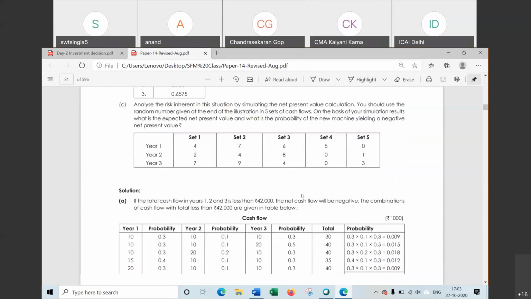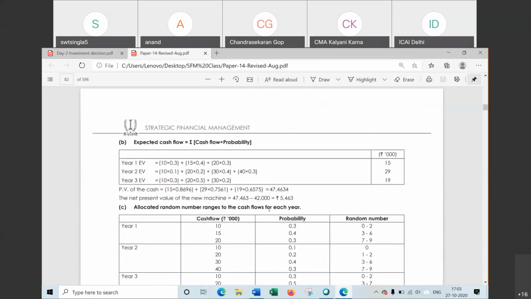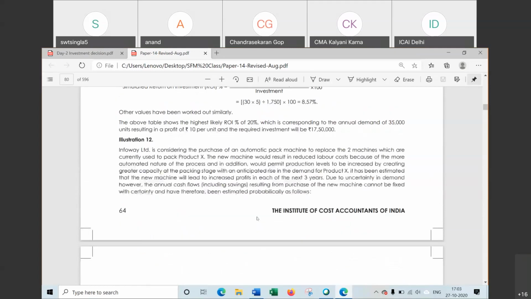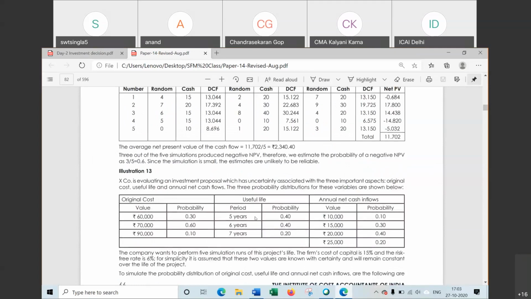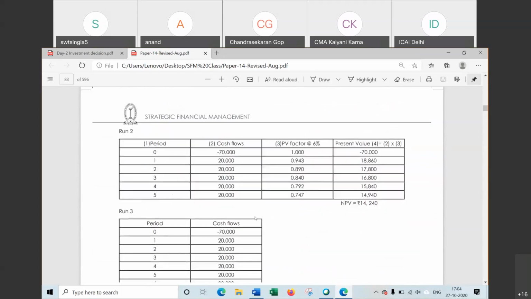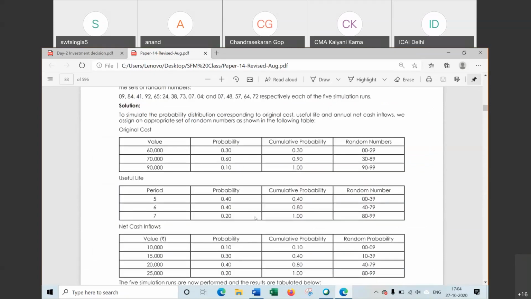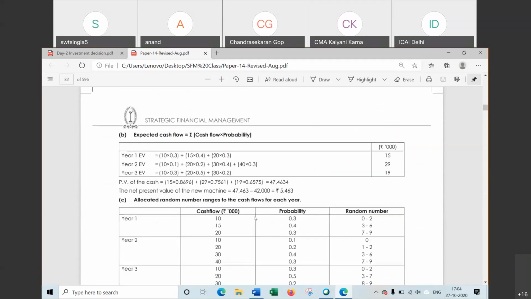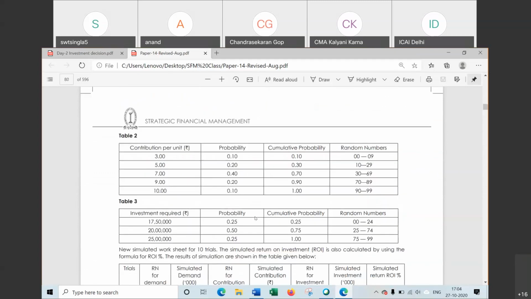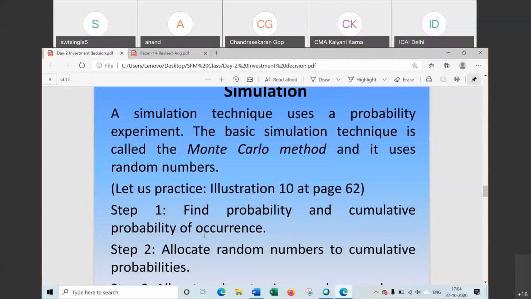2 questions are for simulation. एक और question है simulation का. One more question will be this question 11, sorry 12, 10, 11 and this question 12. These are for simulation. So for the simulation practice question and this also. 10, 11, 12, 13. 4 questions for simulation. Steps I have written here also.